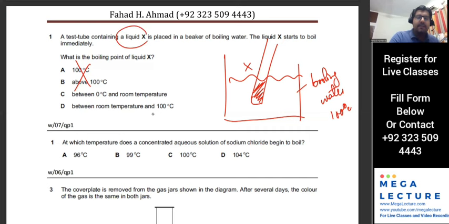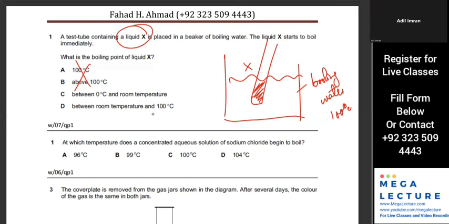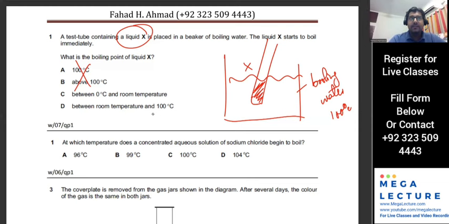Focus on this. It's a liquid. So if it's a liquid, what does that mean? Is its boiling point higher than room temperature or lower than room temperature? Sir, higher than room temperature. So it's higher than room temperature. Okay, if it's lower than room temperature, it would start boiling at room temperature, right? So basically, it's going to be D.